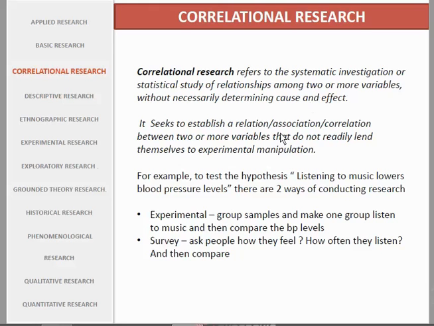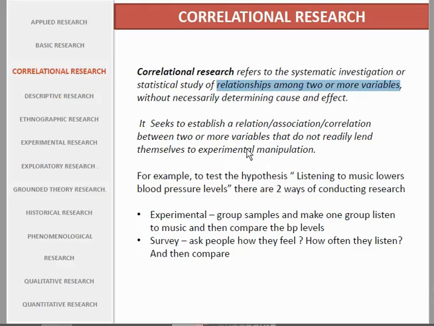Statistical. It has correlation or not. Usually it uses a quantitative approach.